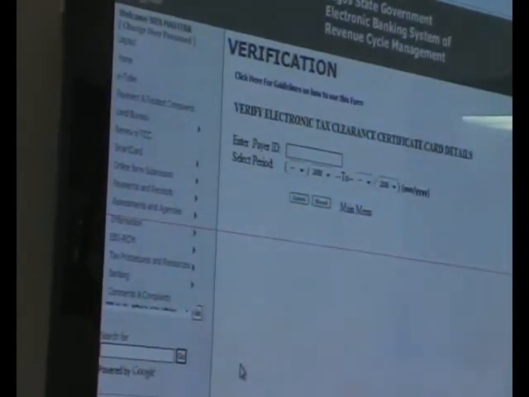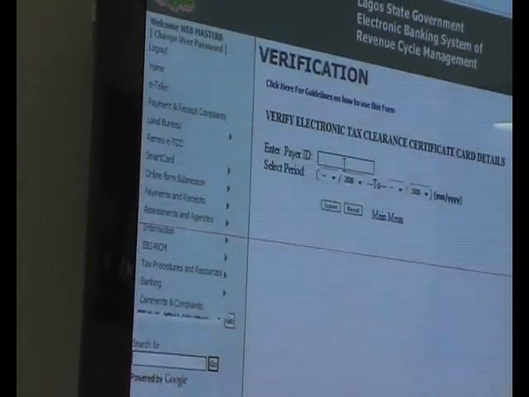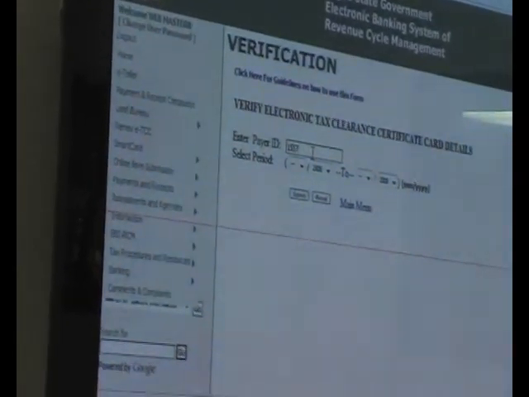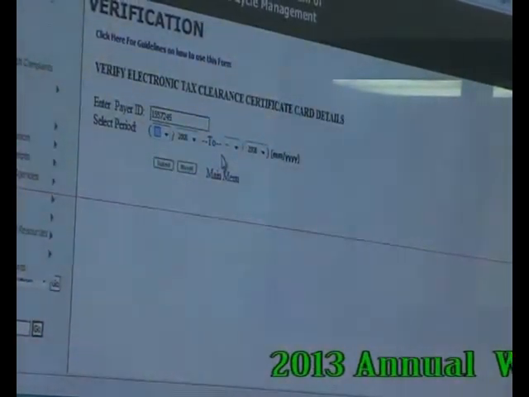Now let me check this person's. I'm going to put in the PID and select the period. Are we trying it out? You can try it. Okay, you have a network issue.